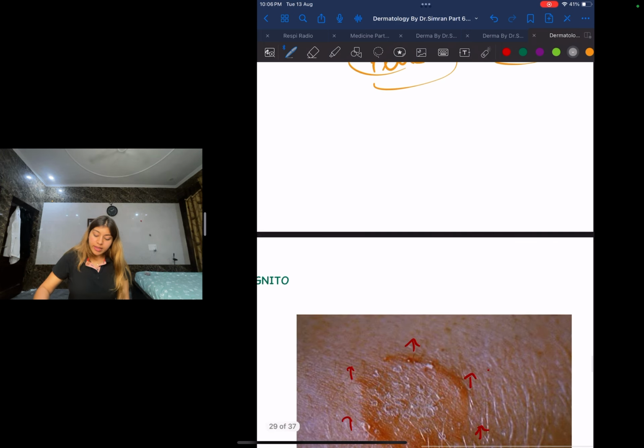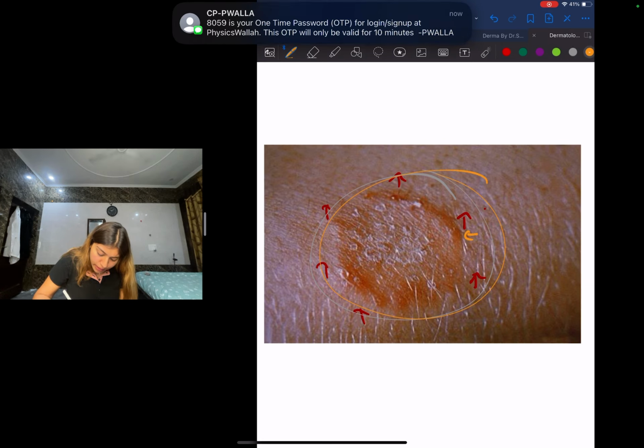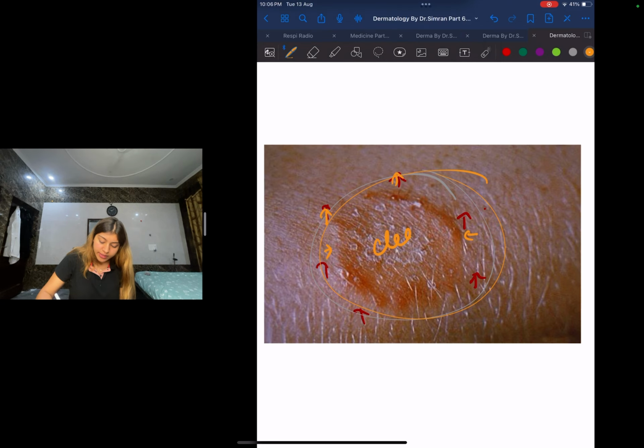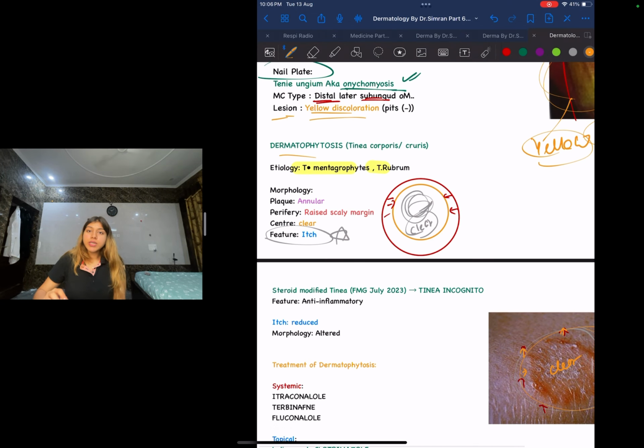Now let us look at the image. Can I see that this is an annular plaque? Yes, I can see this is an annular plaque. Look at the peripheries, guys. The peripheries are raised margins, whereas the middle, the center, is clear. Understood this? This is the image. I hope you guys have understood this.